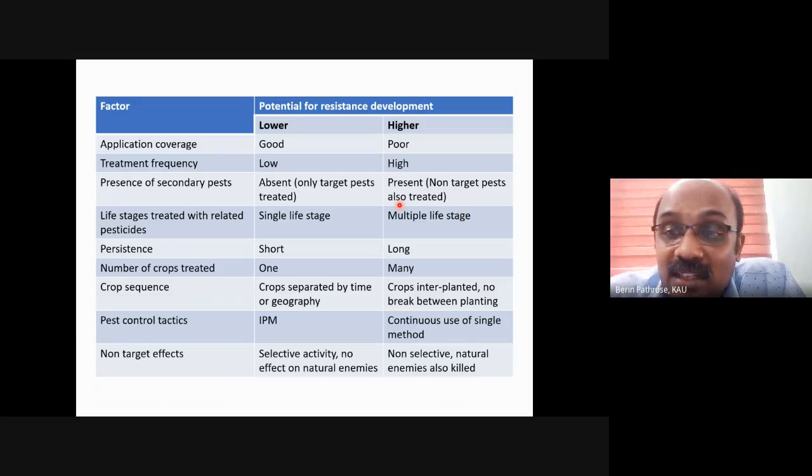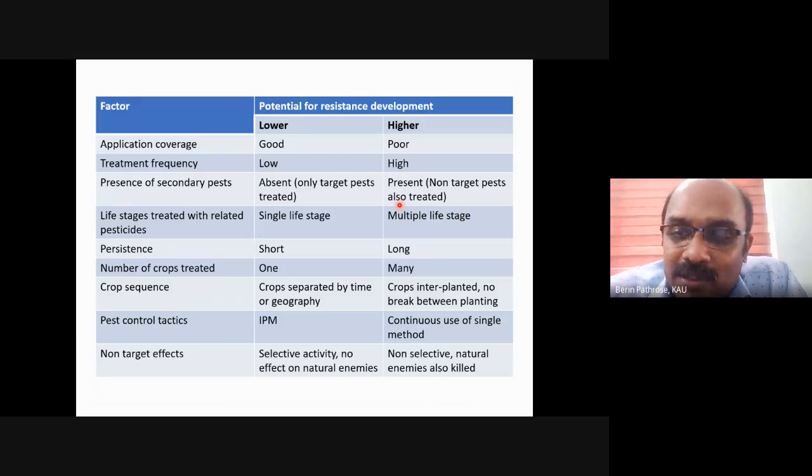And the next one is treatment frequency. That means the number of times sprays are carried out. Take the case of cotton. You can imagine how many times a farmer goes for a spray in cotton, and see the level of pesticide resistance in cotton. Take another crop, chili. As the number of sprays increases, the development of resistance also will be high.